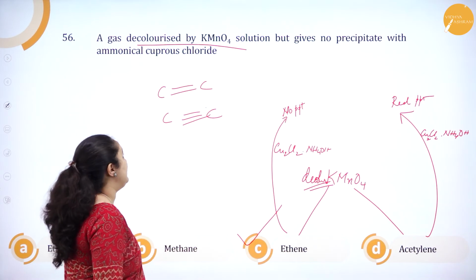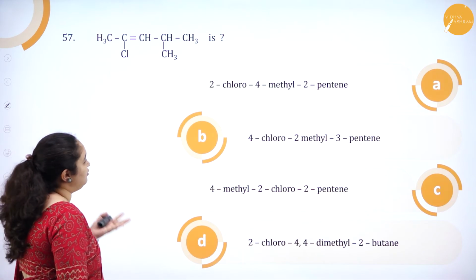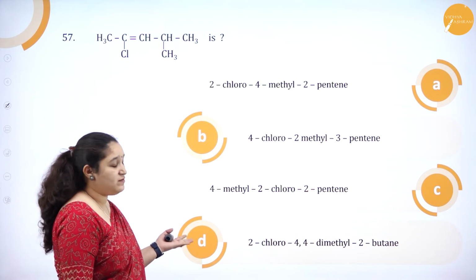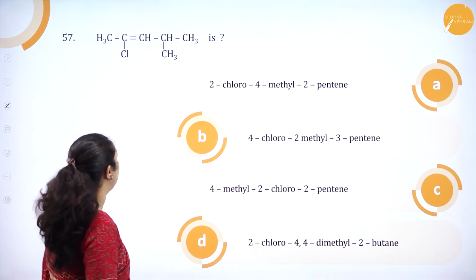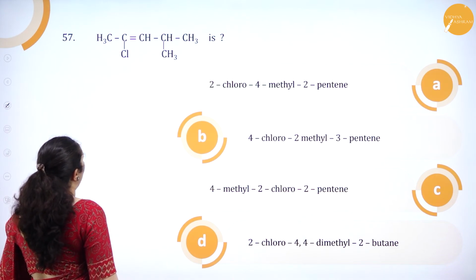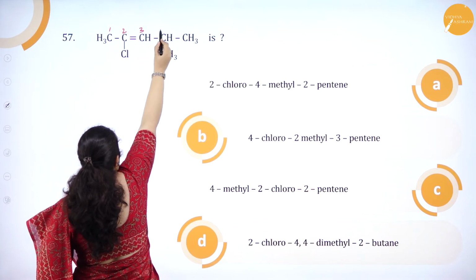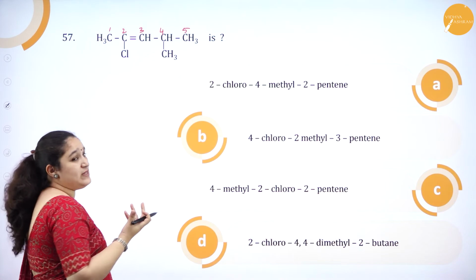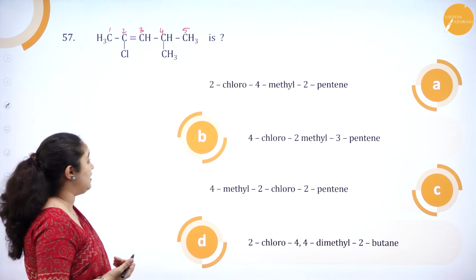Okay. Next question. They've given us the compound. We have to tell the IUPAC name. We'll just number and see instead of just reading the option. It is much easier. This can lead to a lot of confusion again. So, I'll have to number it as 1, 2, 3, 4, 5 or 5 doesn't matter. And the lowest possible number for the Cl group as well as the double bond is coming.